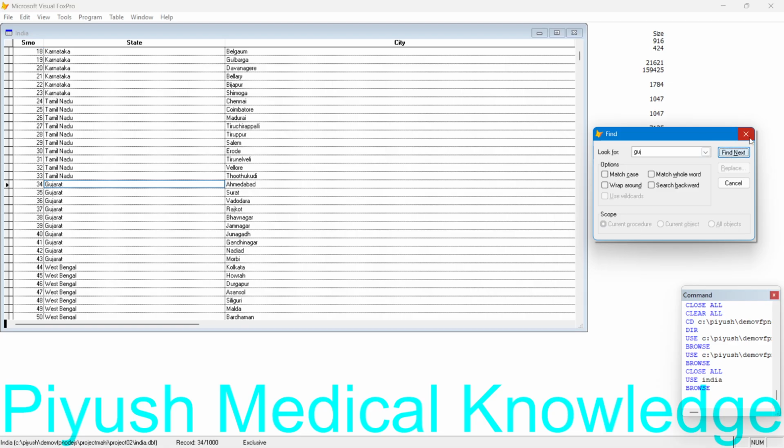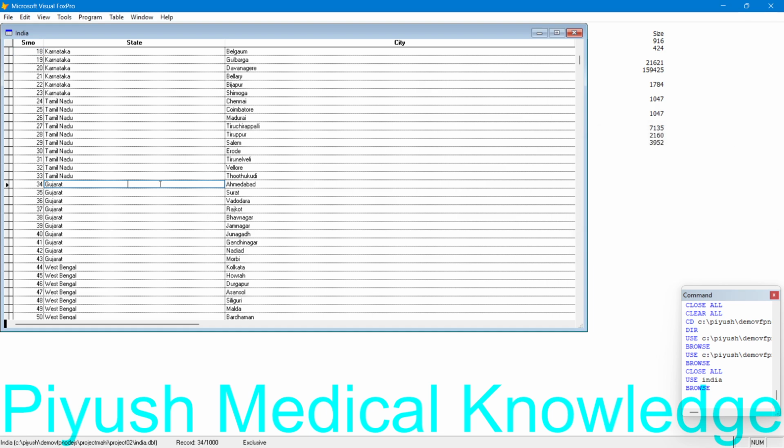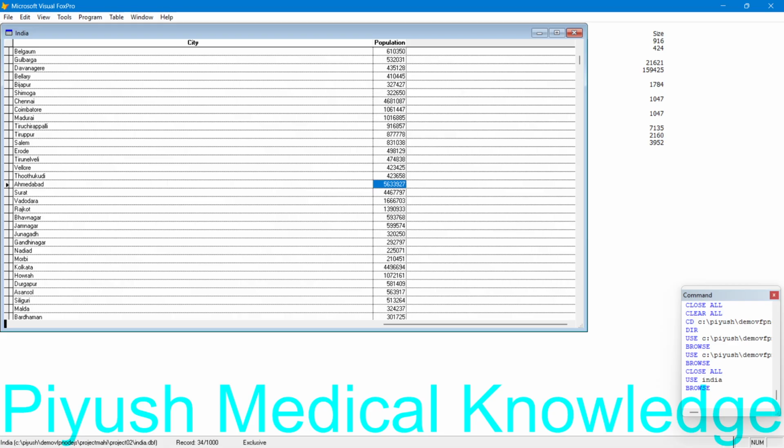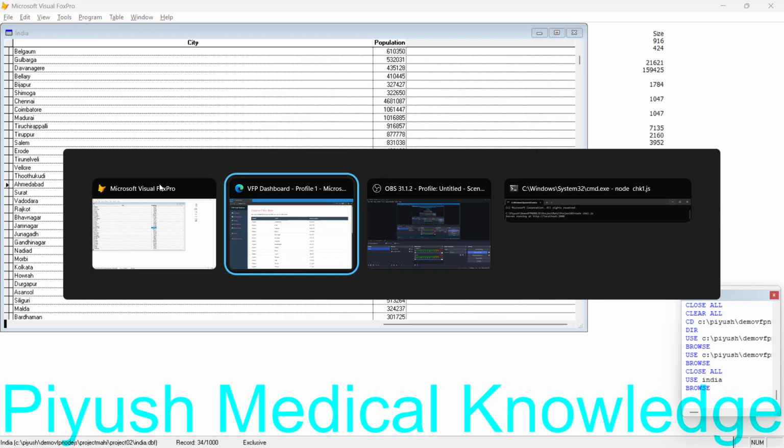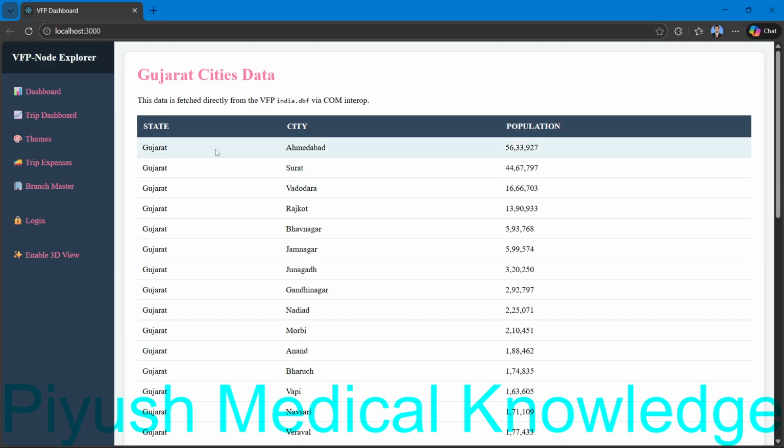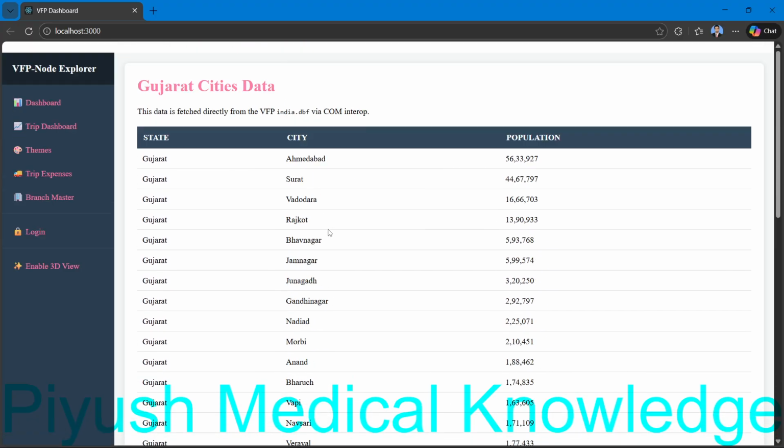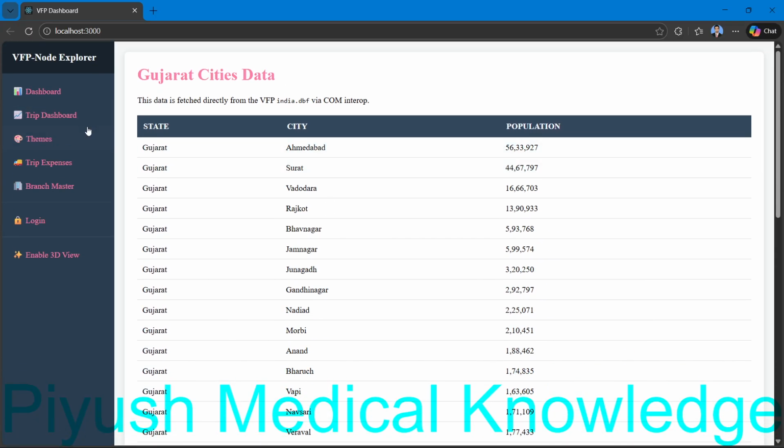Here you can see the Gujarat data is Gujarat, Ahmedabad, and 56 33927. This is directly from Visual FoxPro.